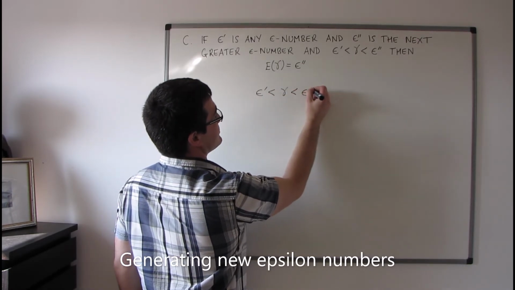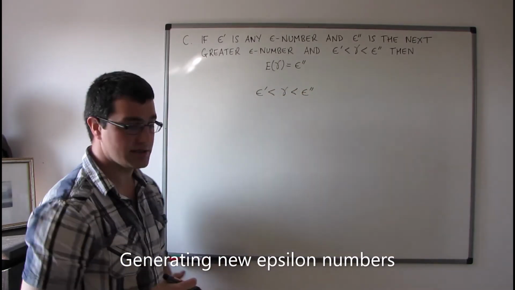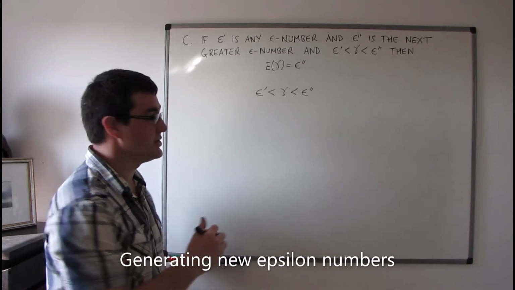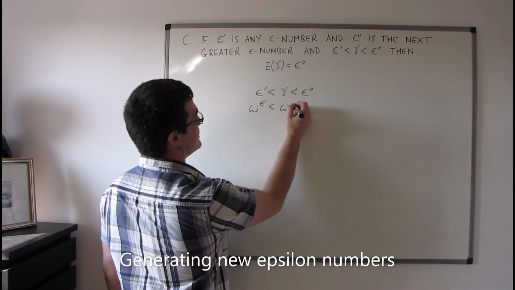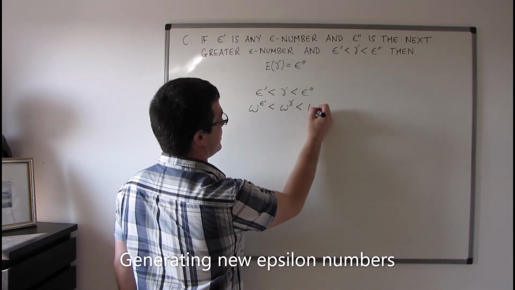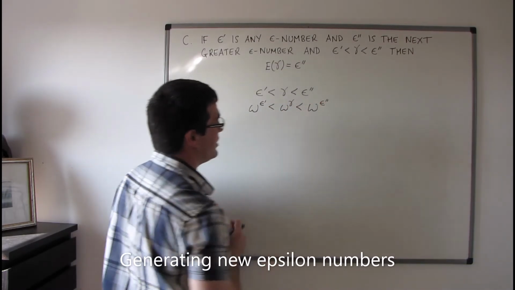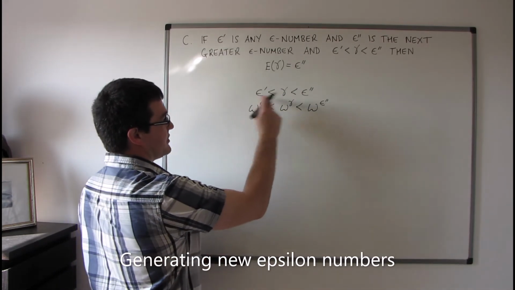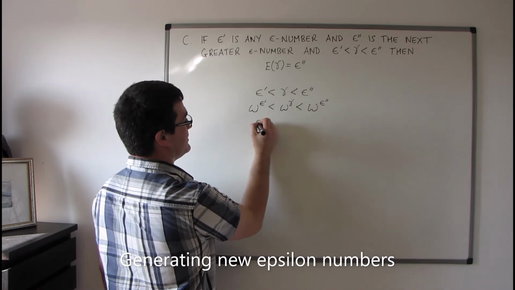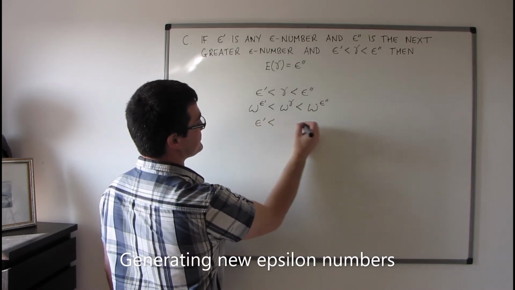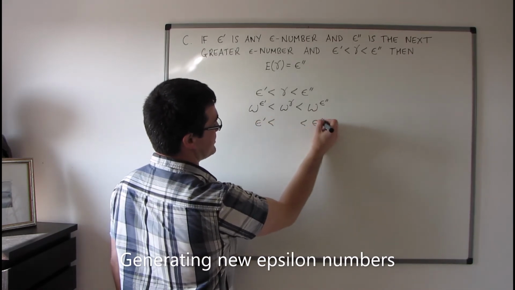Applying theorem B from section 18, we get that omega to the power of epsilon primed is less than omega to the power of gamma is less than omega to the power of epsilon double primed. Because epsilon primed and epsilon double primed are epsilon numbers, that's equal to epsilon primed, and this is equal to epsilon double primed.